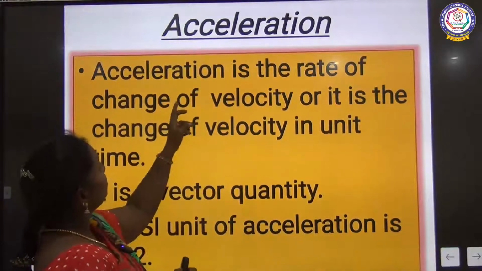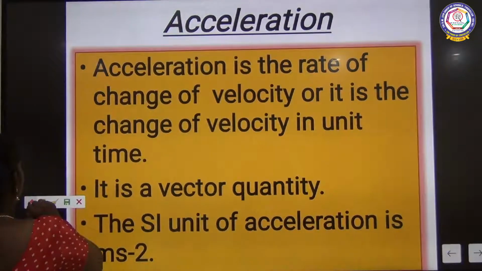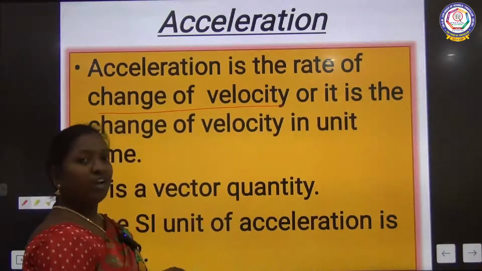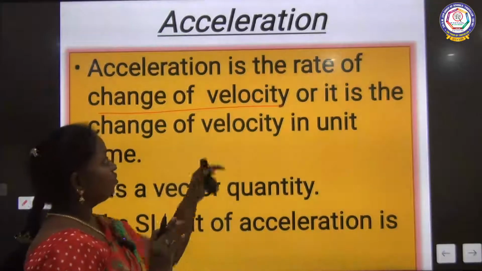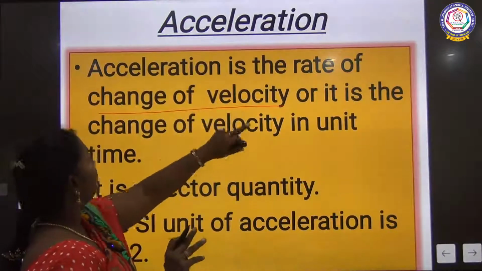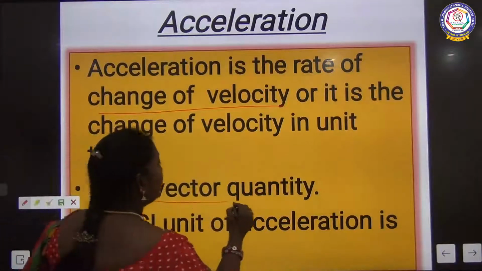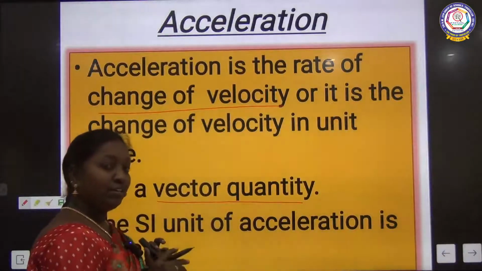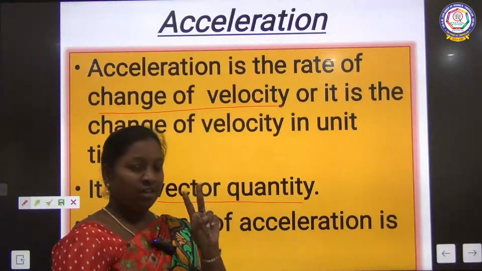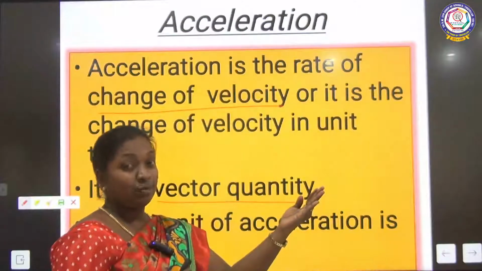Acceleration means the rate of change of velocity. Change of velocity means there are changes in displacement, since velocity is change of displacement. So it is the rate of change of velocity with respect to time. Again it is a vector quantity, which shows a direction. Initially some velocity will be there, and after reaching the place there will be some change.